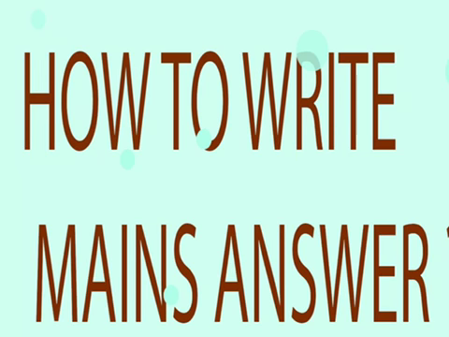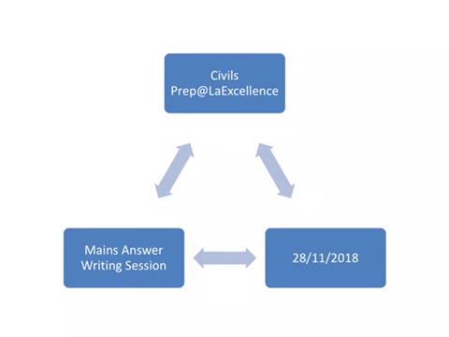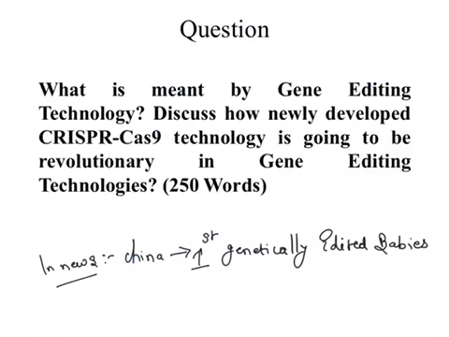Friends, today we will be discussing the answer writing for 28th of November's question. On 28th of November, we posted a question regarding gene editing technologies and CRISPR. The question read like this: What is meant by gene editing technology? Discuss how newly developed CRISPR Cas9 technology is going to be revolutionary in gene editing technologies. You have to answer this in 250 words.